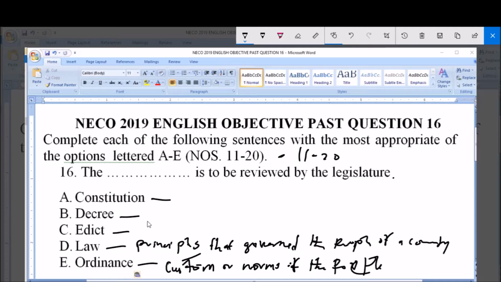Then edit is a law made by a military governor, which is called edit. Then decree is a law